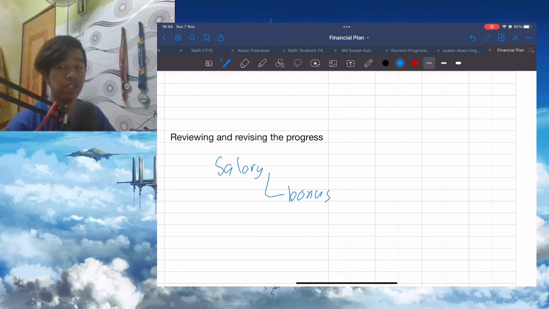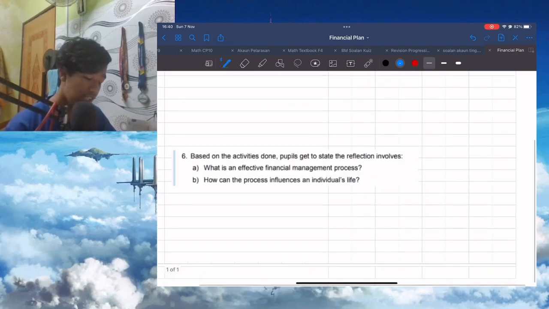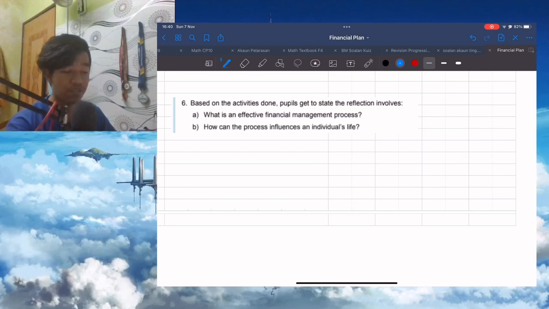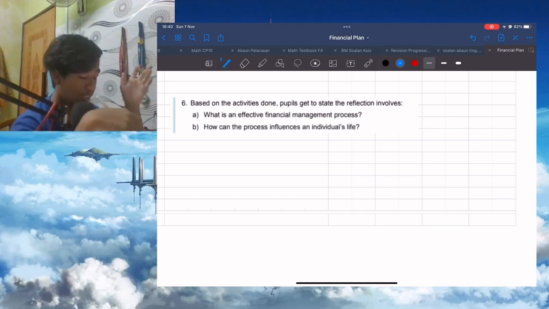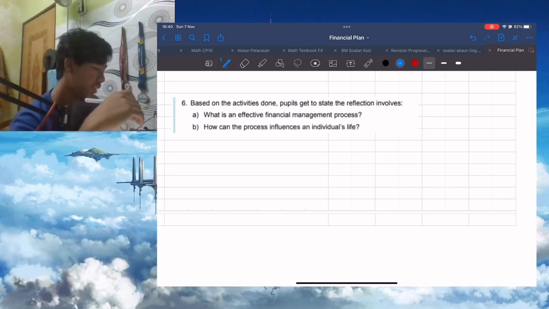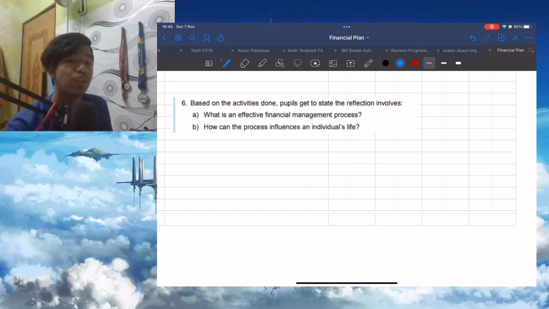Lastly, we go to the reflection. Based on the activities done, pupils get to state reflection involving: A. What is an effective financial management process? I think the answer is the SMART financial goals, because the SMART financial goals are very easy to understand.